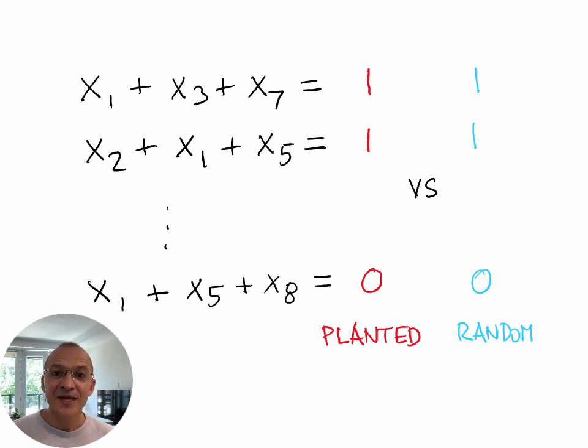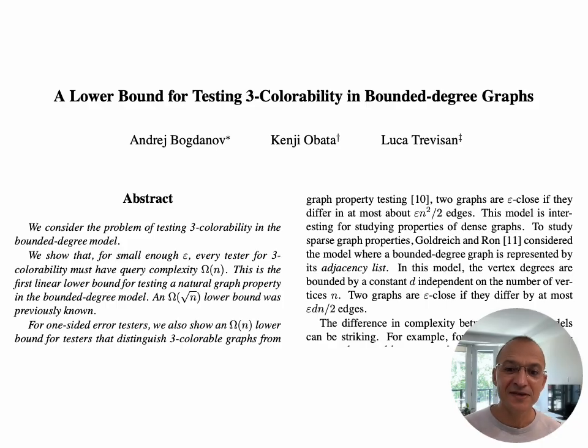Kenji and Luca had already come up with a reduction from solving linear equations to the problem of three-colorability, which was friendly to sublinear time algorithms. And putting these two insights together, the theorem that they wanted was proved. This was an accidental project that I ended up doing with Luca and Kenji, but it was really instrumental in boosting my confidence to pursue a career in theoretical computer science.